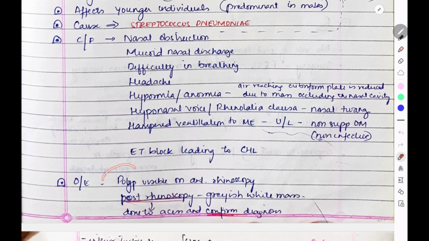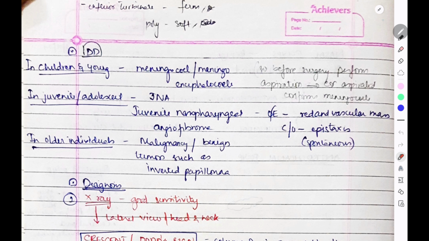On examination, the polyp is visible on anterior rhinoscopy, and on posterior rhinoscopy it is a grayish white mass. Done to assess and confirm the diagnosis. So what are the DDs in children and young adults? The DD can be meningocele, meningoencephalocele. So before surgery, we have to perform aspiration and see if CSF is there. If CSF is there, it means it is meningocele. In the juvenile or adolescent phase, the DD can be JNA, and in older individuals, it can be malignancies.